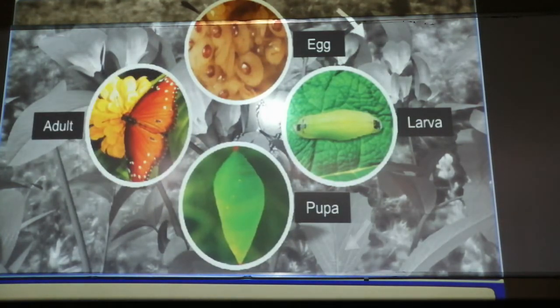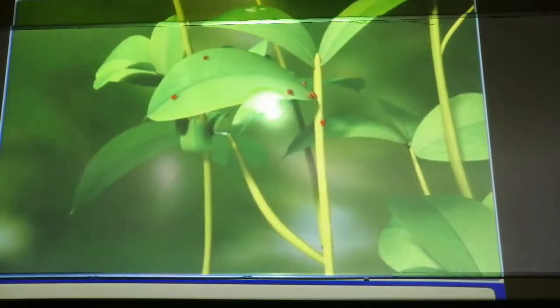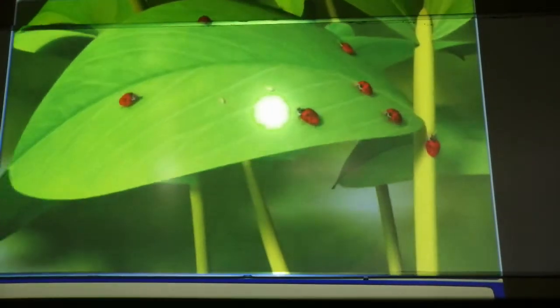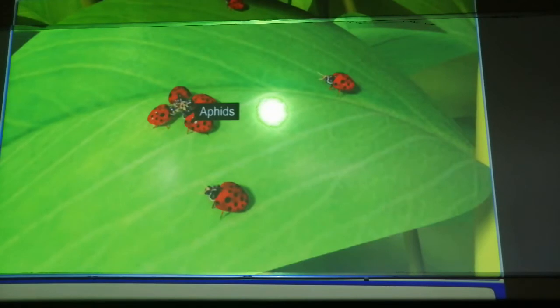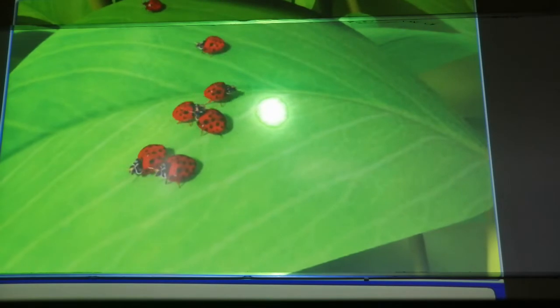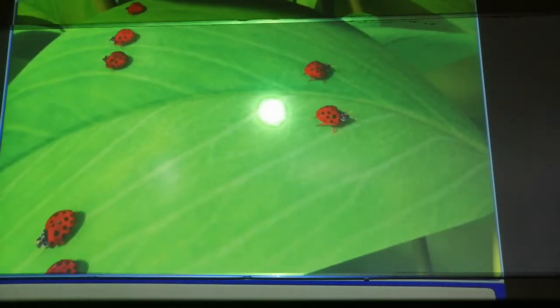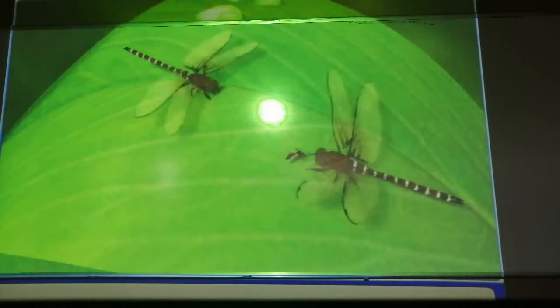First of all, these caterpillars have a life cycle wherein the egg converts to the larva, pupa and adult. We have to understand that the ladybug or the dragonfly are very useful, and they get rid of both aphids and mosquitoes. So these lady beetles act as our biological controllers, keeping the larvae of the insects away from us. You can see here how it is happening.